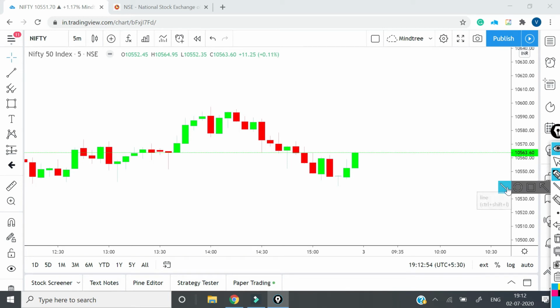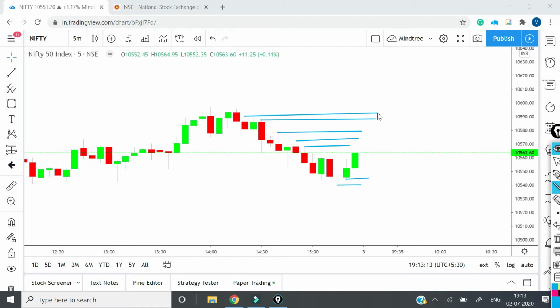So if you are getting a bullish candle after this, since this is a 5 minutes time frame, these are the target levels, and this obviously is a stop loss. Somebody may put the stop loss as this, so it is a choice. It depends on every individual's risk appetite and all.